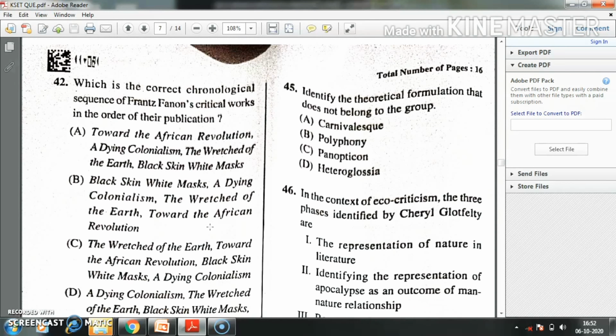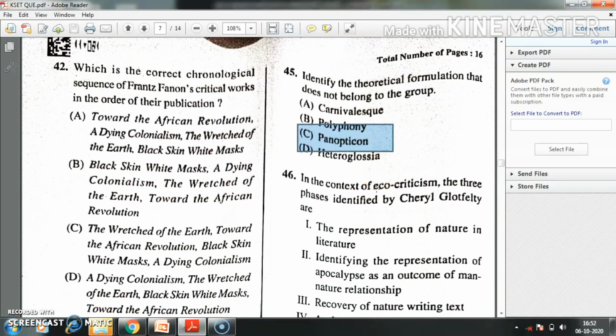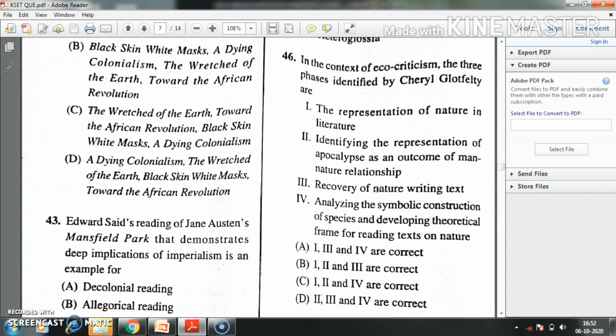Question number 45. Identify the theoretical formulation that does not belong to the group. Here the right answer is option C, Panopticon. Question number 46. In the context of eco-criticism, the phrase identified the dash, and the right answer is A.